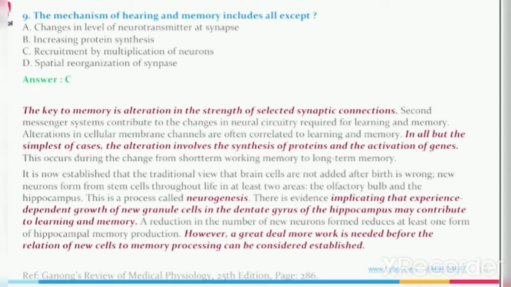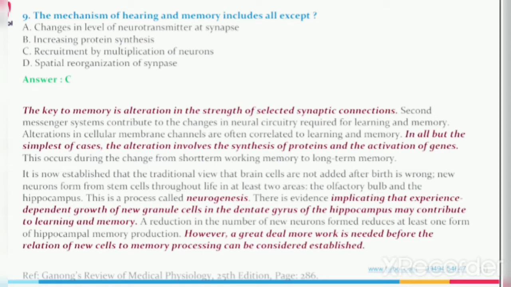It is now established that the traditional view that brain cells are not added after birth is wrong. New neurons form from stem cells throughout life in at least two areas: one, the olfactory bulb, and two, the hippocampus.